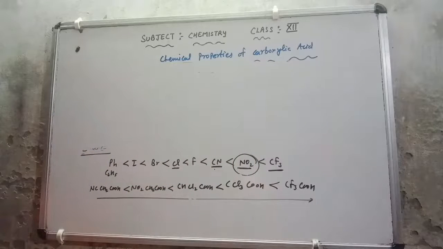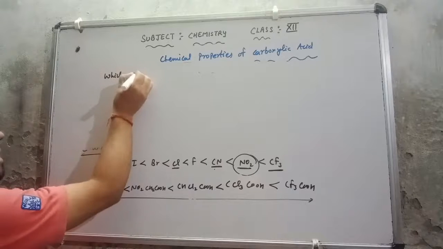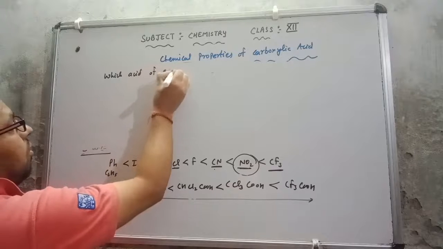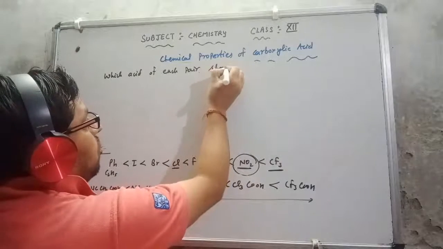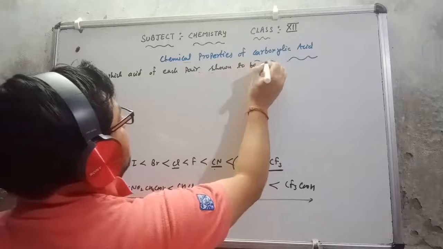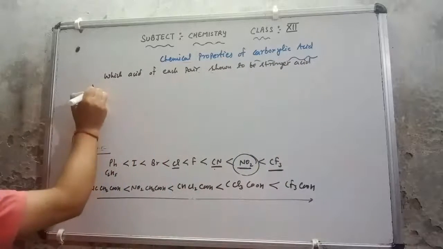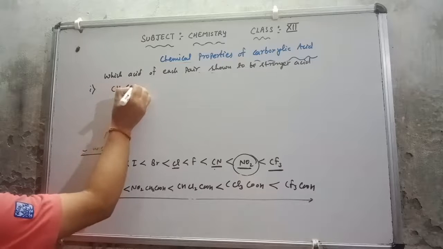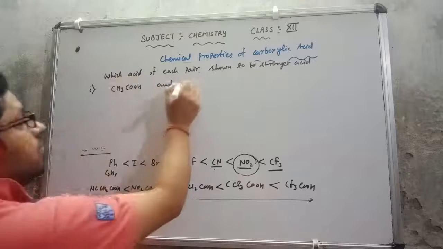They can ask the question in this way also: which acid of each pair is the stronger acid. Like in the first point they are giving you CH3COOH and they are giving you CH2FCOOH.